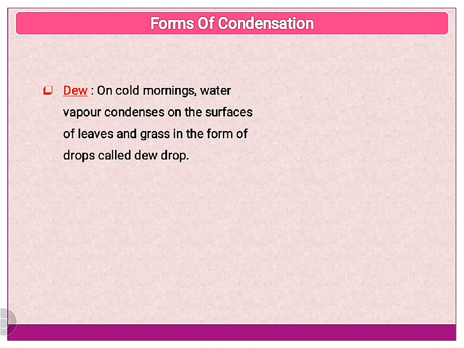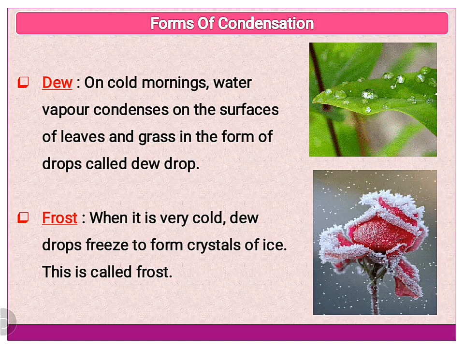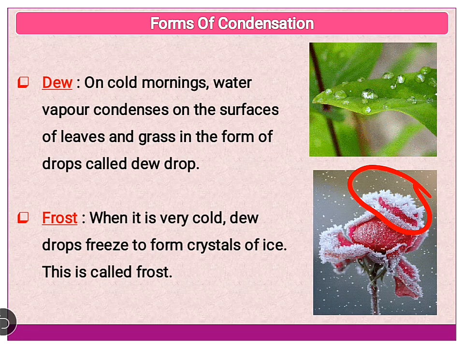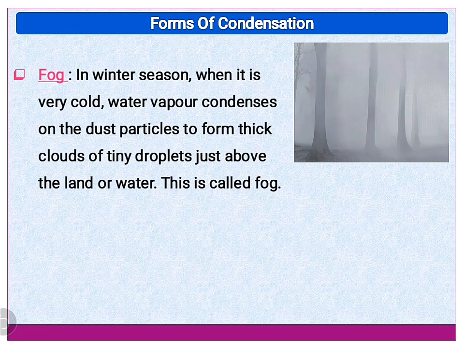Number 1, dew. Children, dewdrops are very commonly seen during winter mornings. When water vapor condenses on the surfaces of leaves and grass in the form of drops, it is called dewdrops. Do you know that when it is very cold, these dewdrops freeze to form crystals of ice, which is called frost? Fog is formed when water vapor condenses on the dust particles.